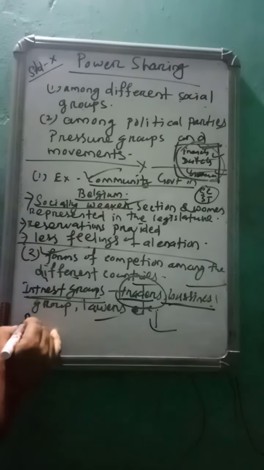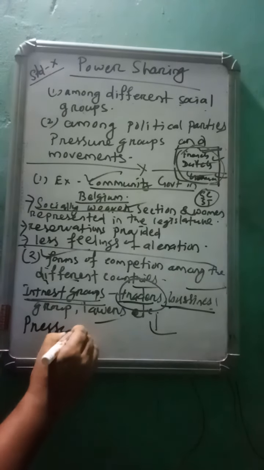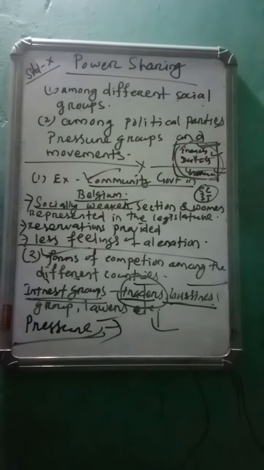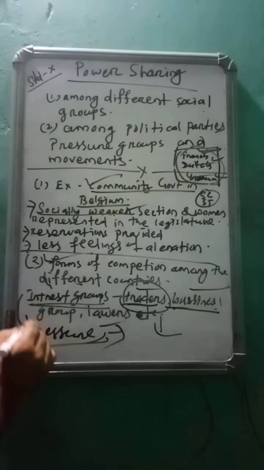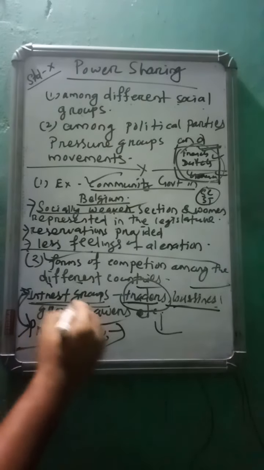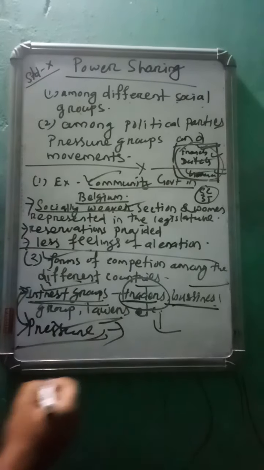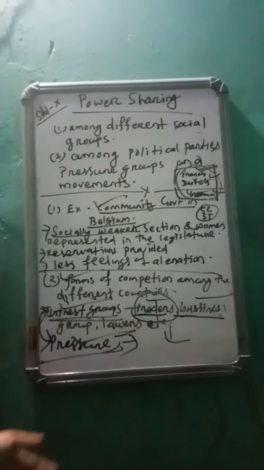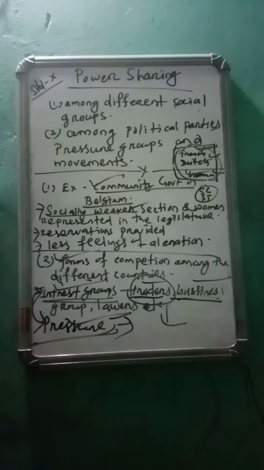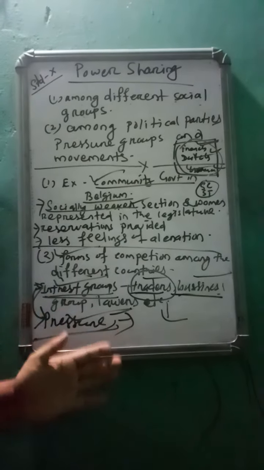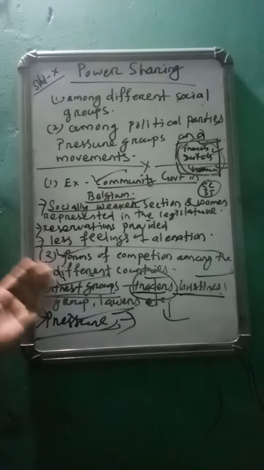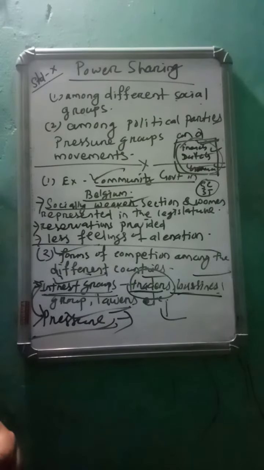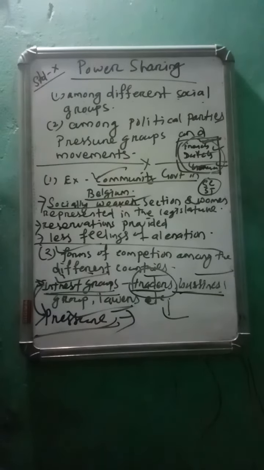And who are pressure groups? They are putting pressure on the government regularly, so they are called pressure groups. Some interest groups are also putting pressure on the government to fulfil their demands. So this chapter is completed. We have shared the power among the different political parties, pressure groups, interest groups, different levels of government and different organs of the government. This is all about power sharing.